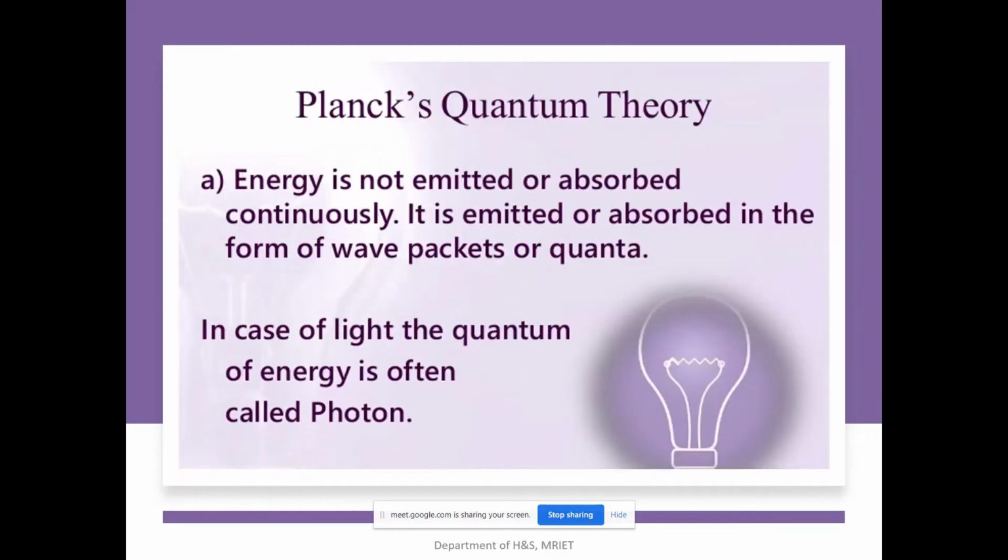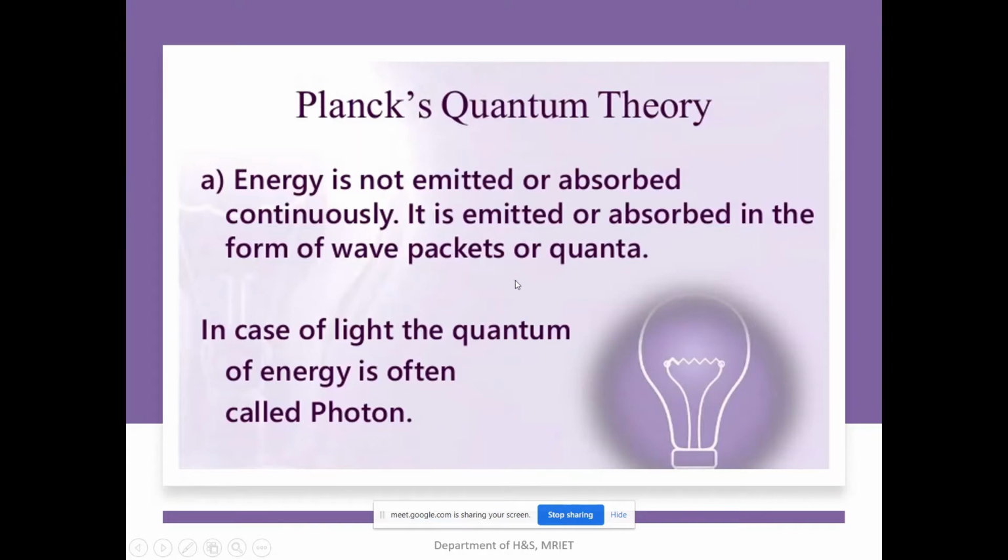So what does quantum theory state exactly? Quantum theory states that the exchange of energy between the atoms is not continuous. It should be in the form of some discrete amount of energy, quanta, energy packets, or wave packets.